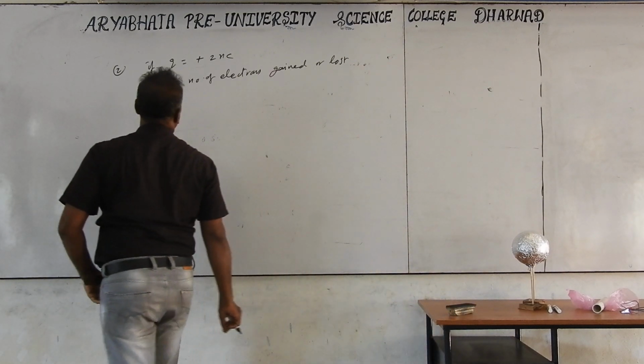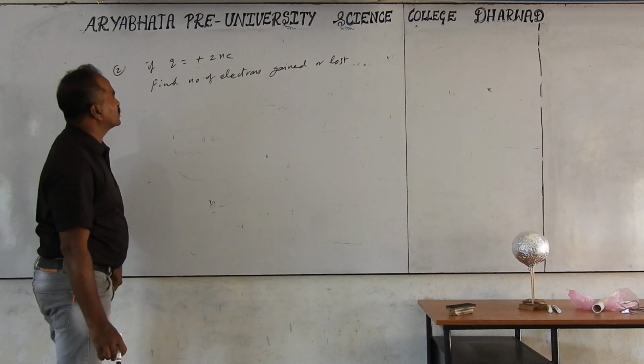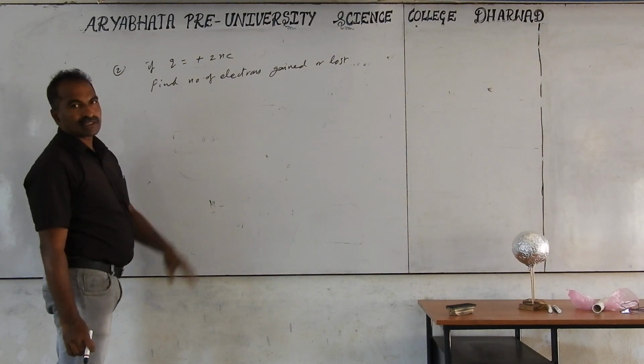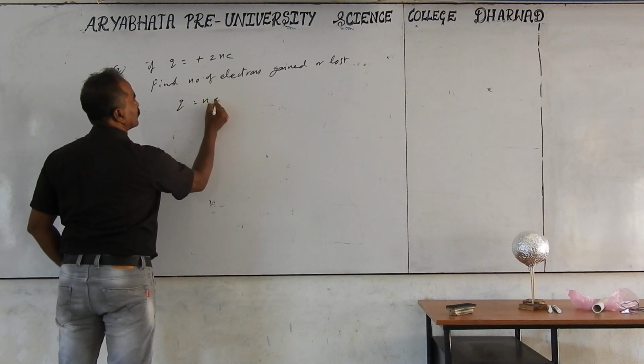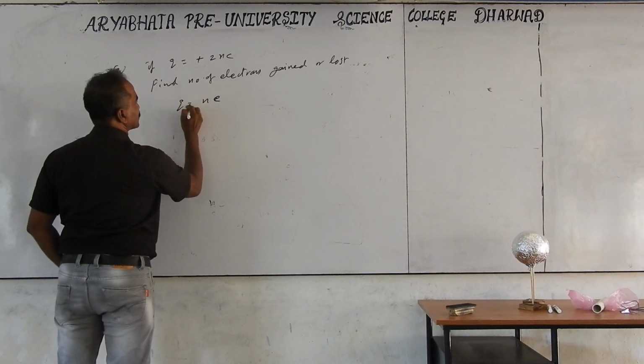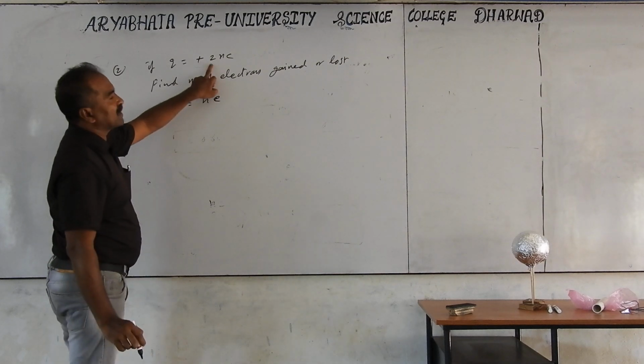Q is plus 2 nanocoulombs given to the object. Find the number of electrons gained or lost for the object. That means Q equals Ne, but you are given the plus charge.